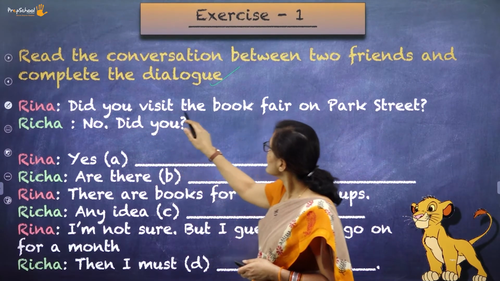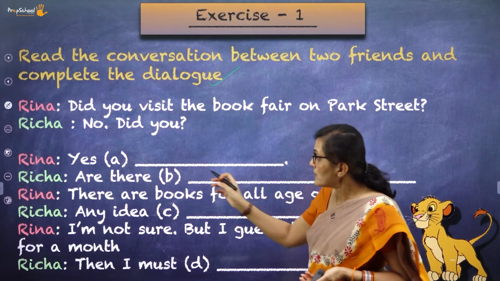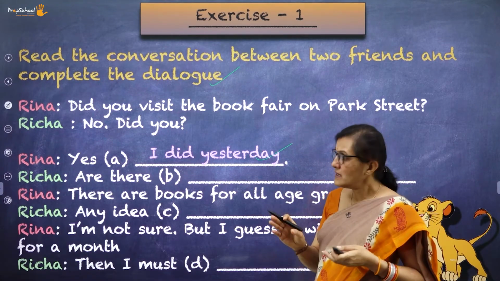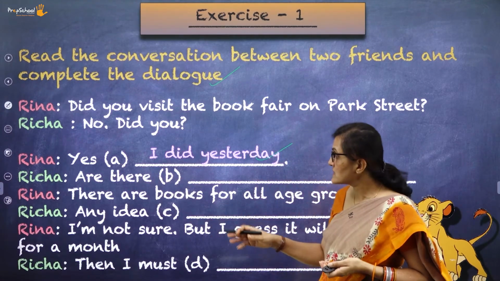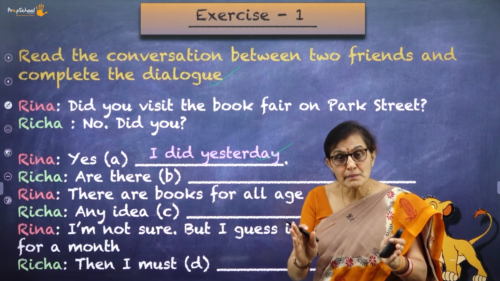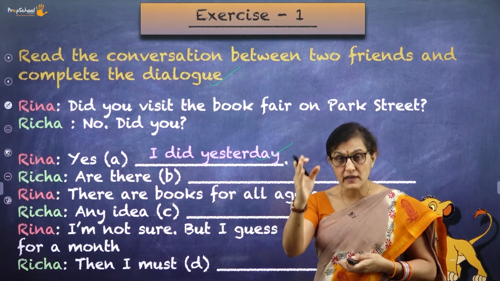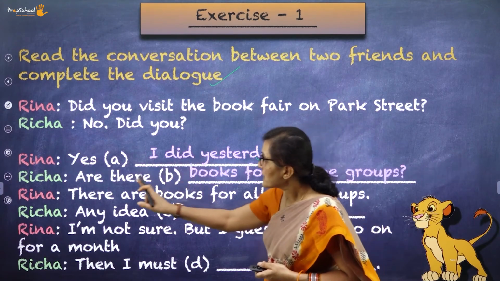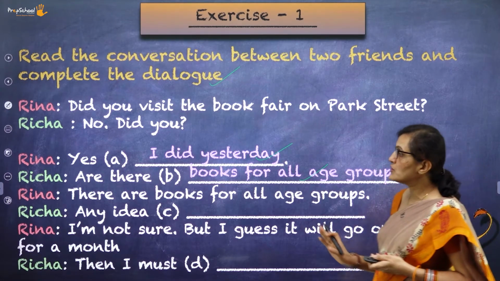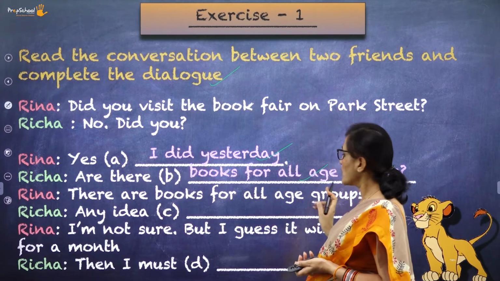Now, did you visit the book fair? The answer to it is no, did you? So what will you write here? Yes, I did yesterday. Did you get it? Now for the blank, Richa is asking, are there? You look at the answer here: there are books for all age groups. That means Richa is asking something about the kinds of books that are available in the book fair. So, Richa, are there books for all age groups? Are there books for all age groups? So, what will she say? Any idea? She will say there are books for all age groups.